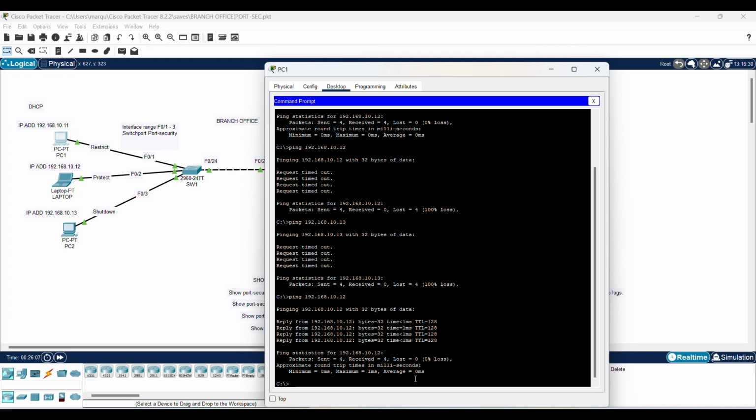So that is my topology. Branch office. This is really good for security.